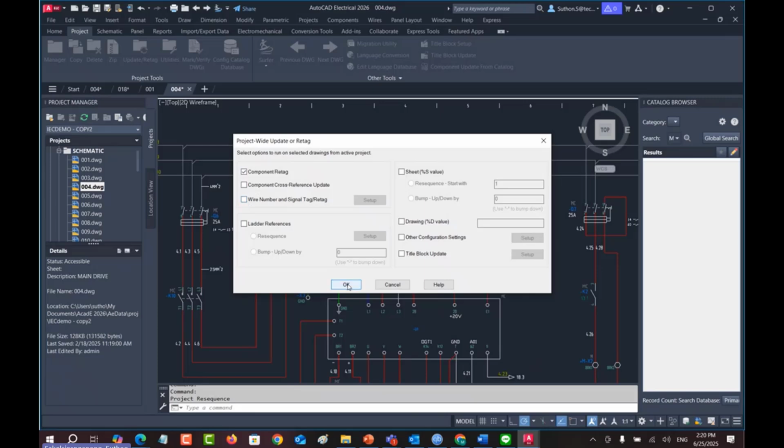That means when you hit OK, it will affect only the commonality tag. You can choose like this. And the title block update as well. Any command that you can choose to affect in one time, click OK.